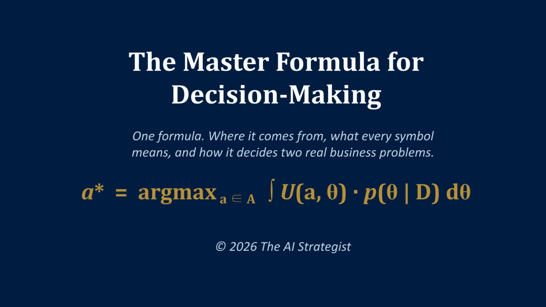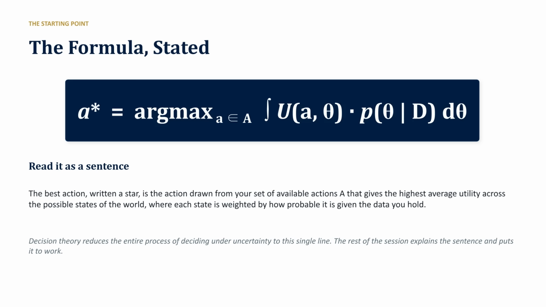Welcome to the capstone session on decision making. Today, we put the master formula on the table. We will explore where it comes from, define every symbol, and apply it to two real business problems, a certificate launch and a fixed price bid.